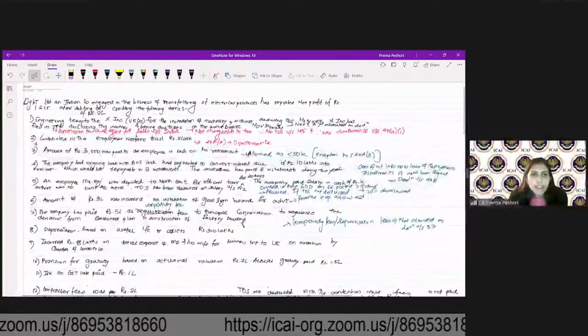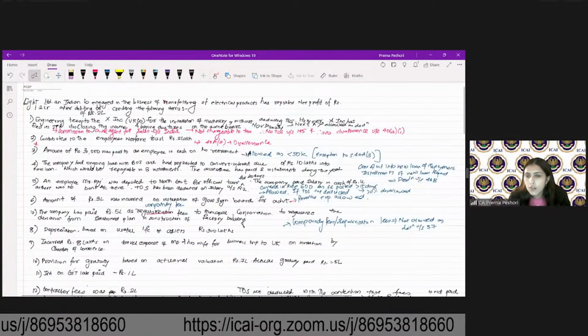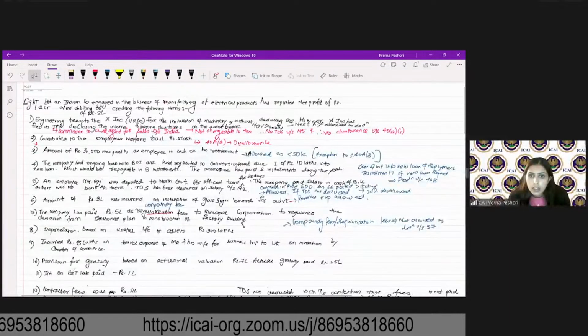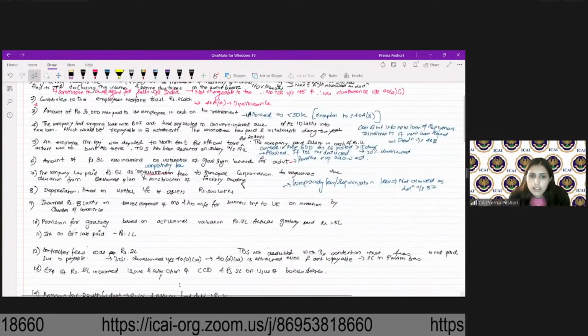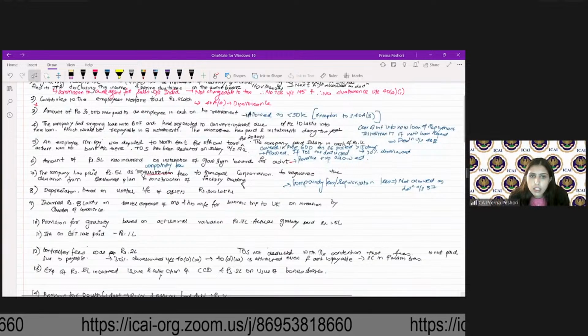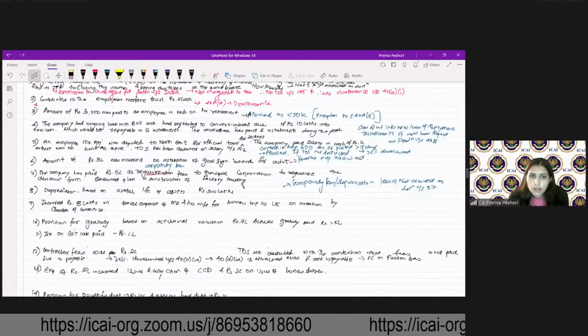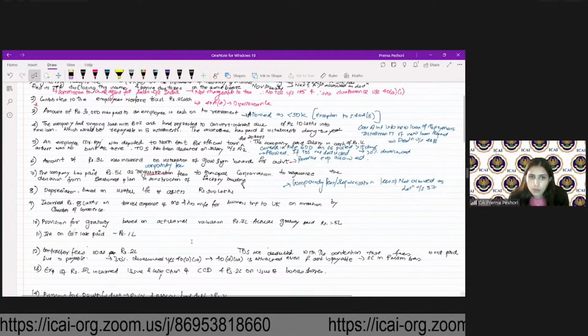Fine. Next one is depreciation on useful life of asset, 300 lakhs. Allowed?